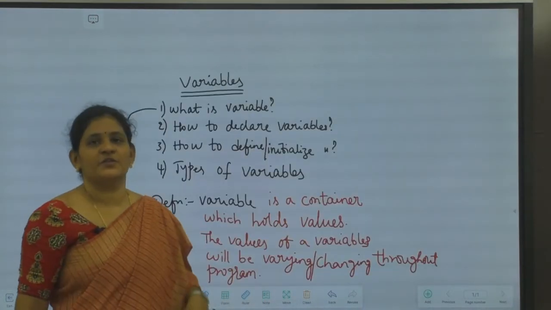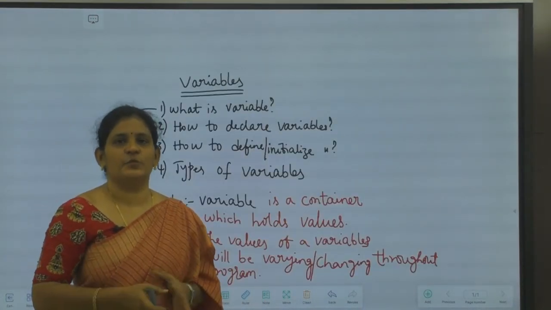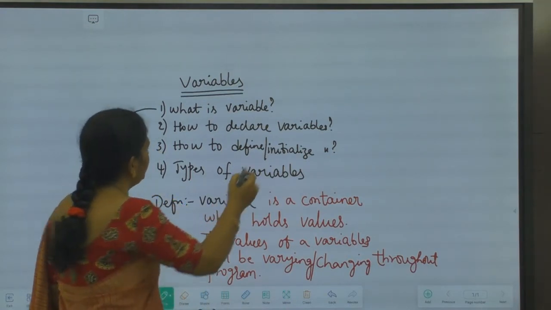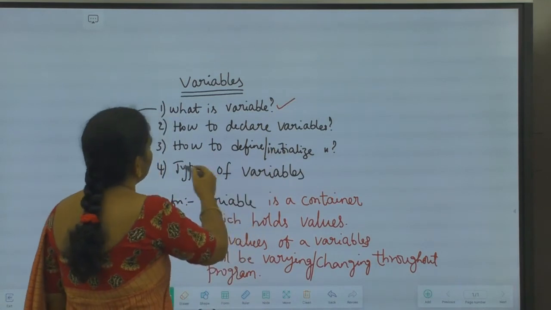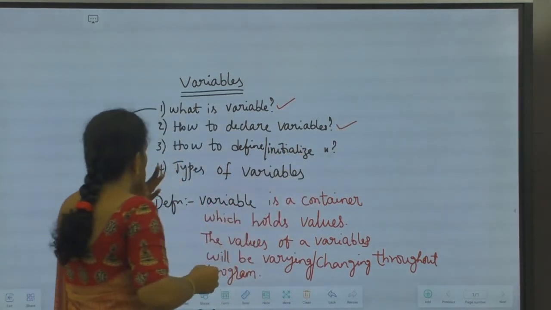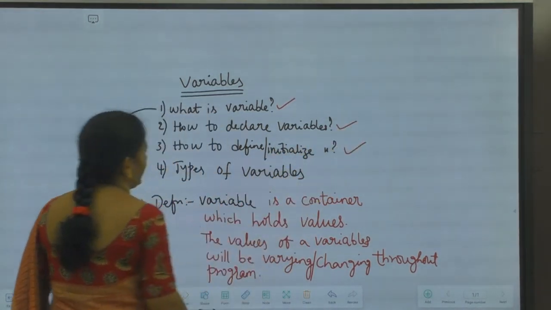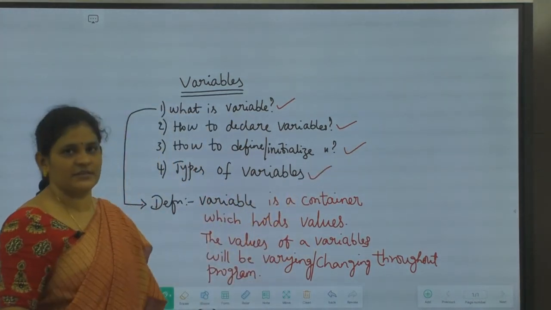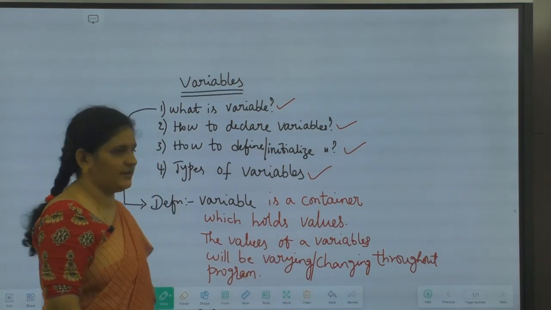So the next topic is variables in Java. We'll be discussing what a variable is, how to declare variables, how to define or initialize variables, and what the different types of variables in Java are. All these 4 questions we are discussing now.